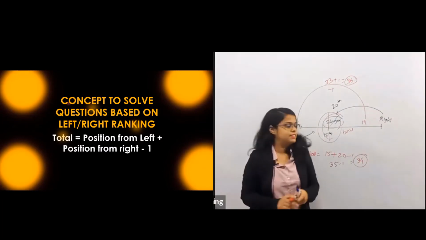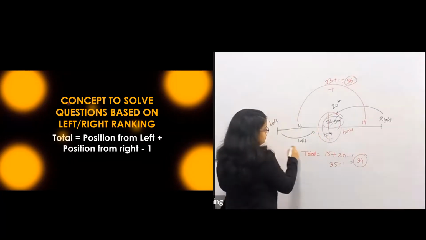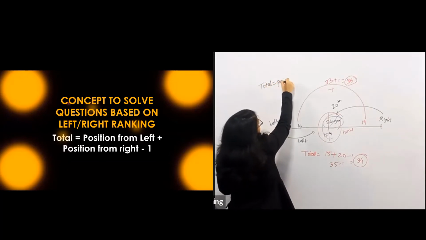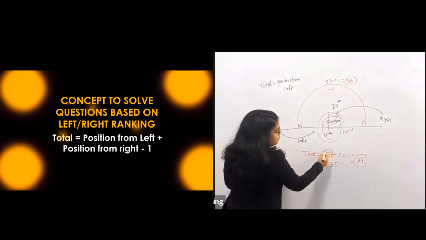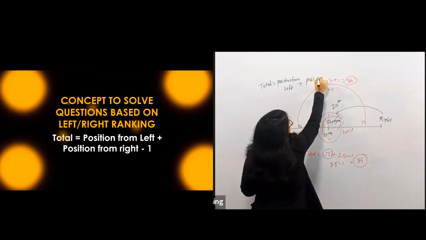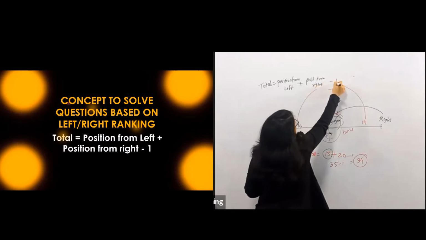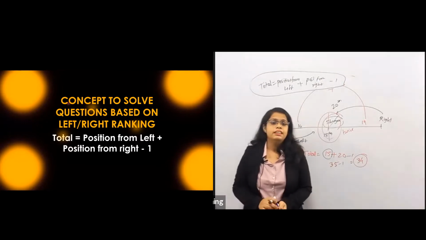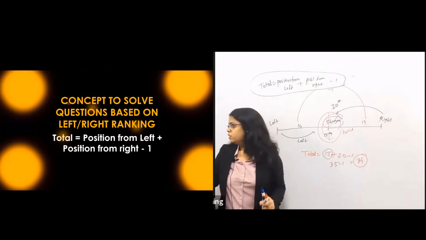The total is equal to the position from the left plus the position from the right minus 1. This was my formula, which you can see on your screen also. So how does this formula come? Are you getting this point now?